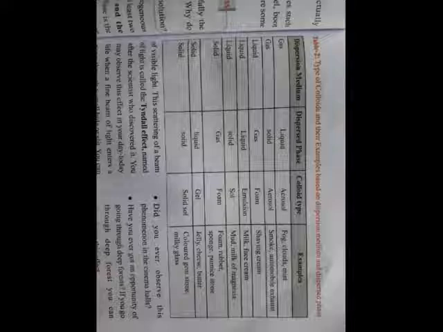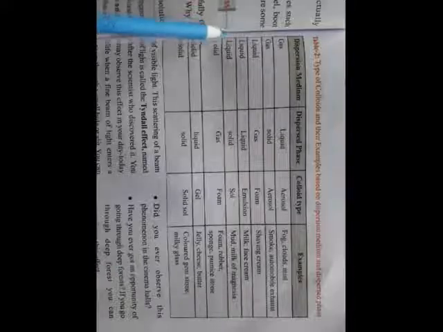Okay, now for example, if you take dispersion medium as liquid and dispersion phase as liquid, both are liquids, that type of colloidals we call emulsions. The best examples are milk and face creams.